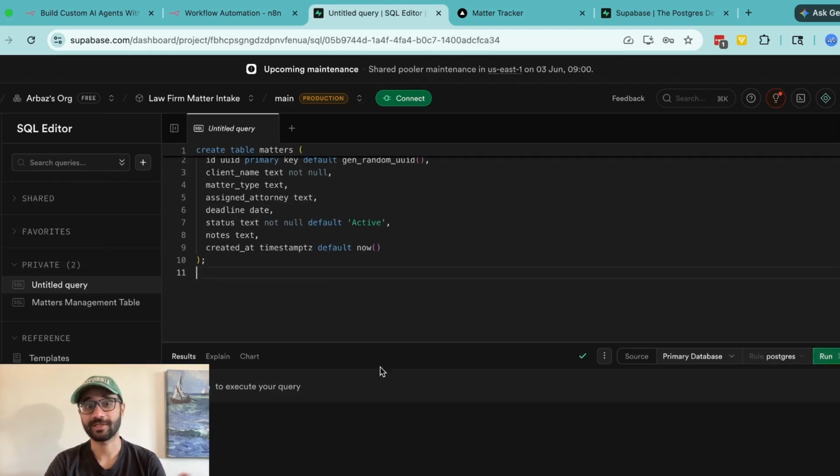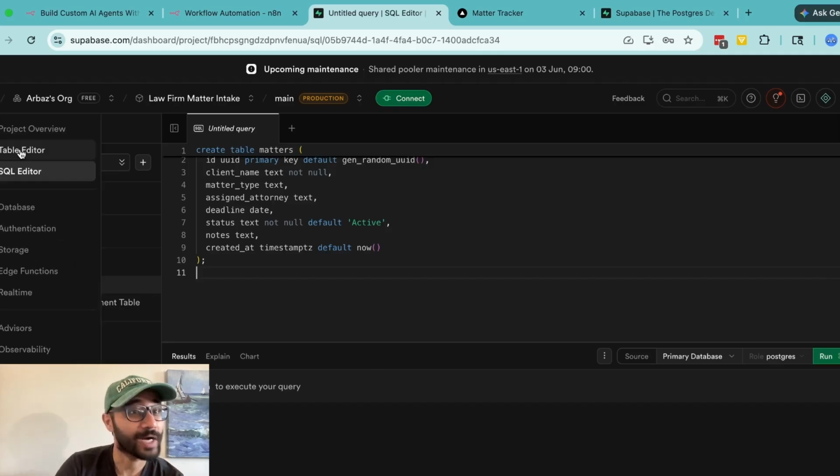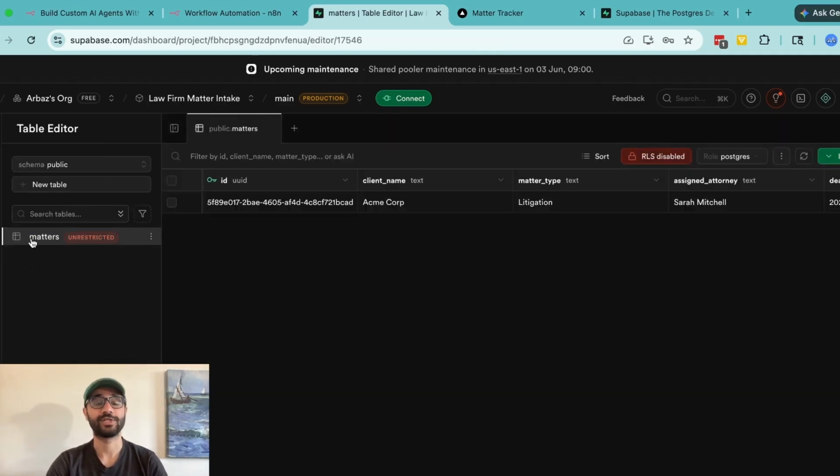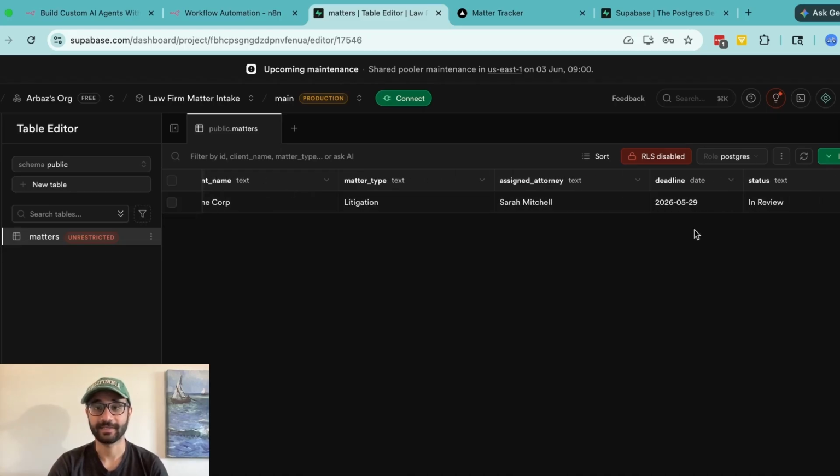Once you hit run, you're going to see success, no rows returned. And then once this is successful, if you come back to table editor is when you'll start to see your matters table, right? So it's going to have a client ID, it's going to have an ID, a client name, a matter type, and assigned attorney, all of the different fields that your app will contain. And that's all with the database setup. Let's now move to our N8N workflow.